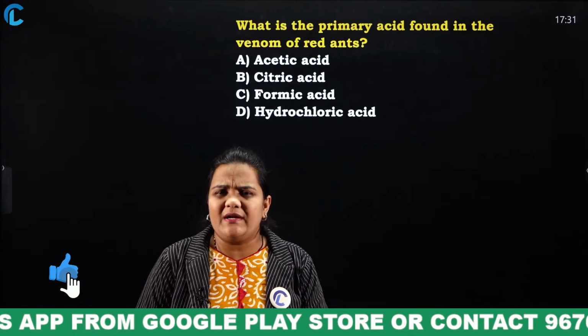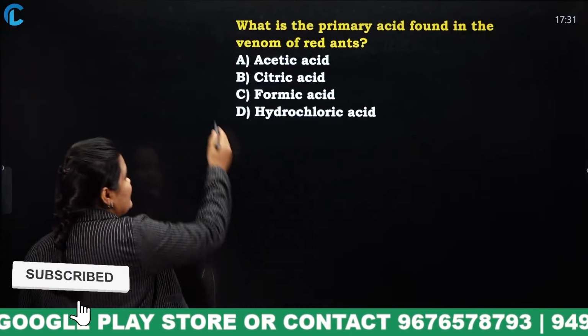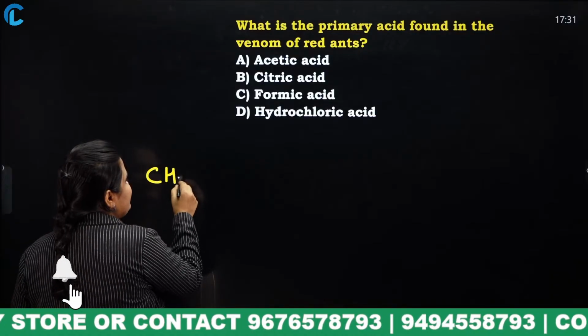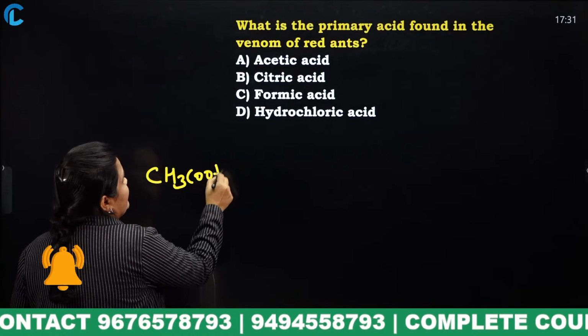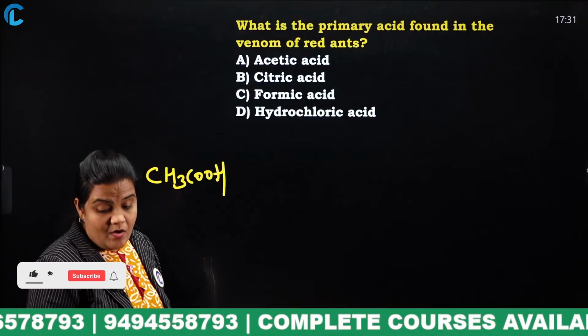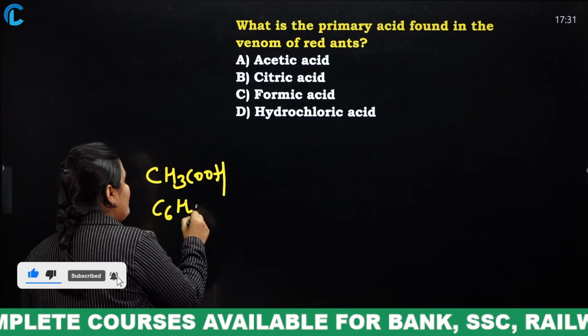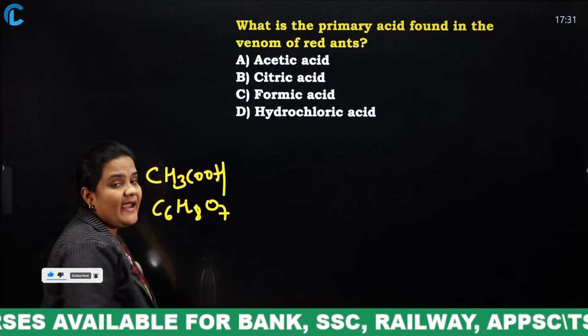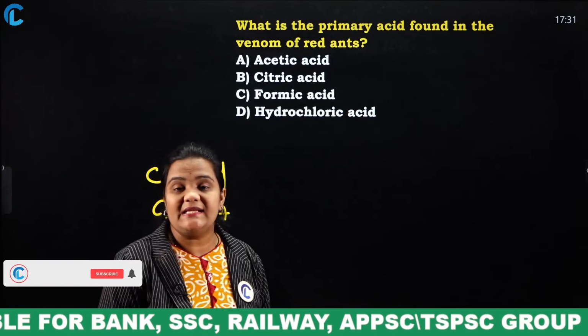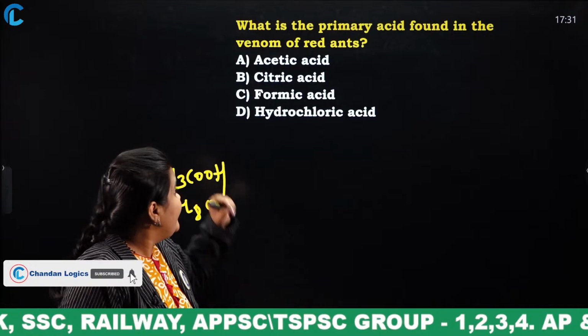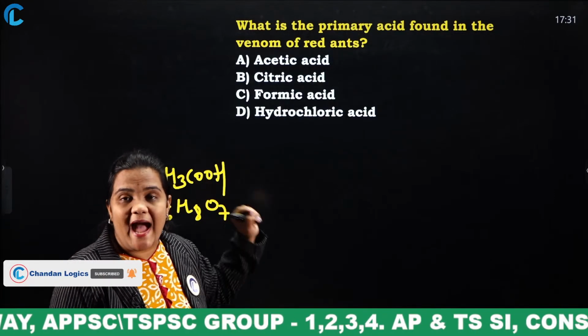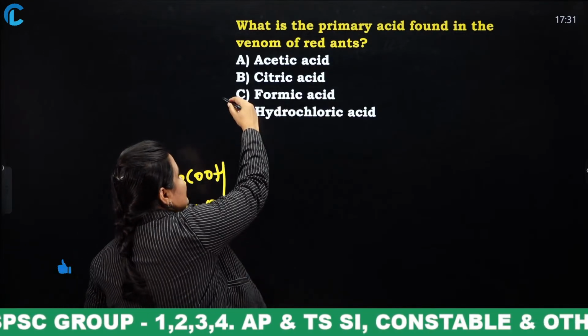Okay. Now, what is the formula for this acetic acid? The formula for acetic acid is CH3COOH. Now, next comes citric acid. What is the formula for citric acid? C6H8O7. We can get a lot of citric acid in citrus fruits. Okay. Next is formic acid. So, the answer for this question is formic acid.